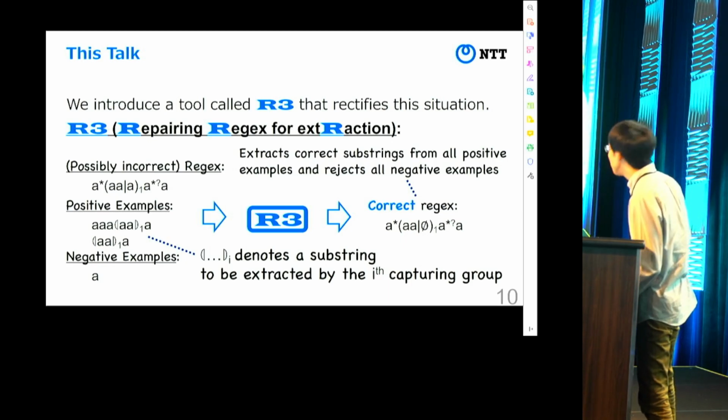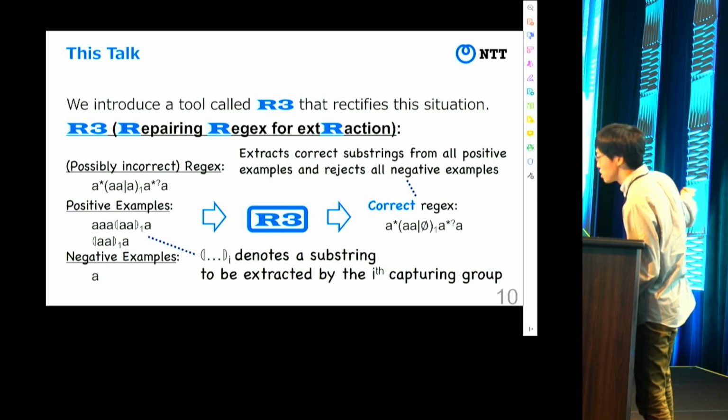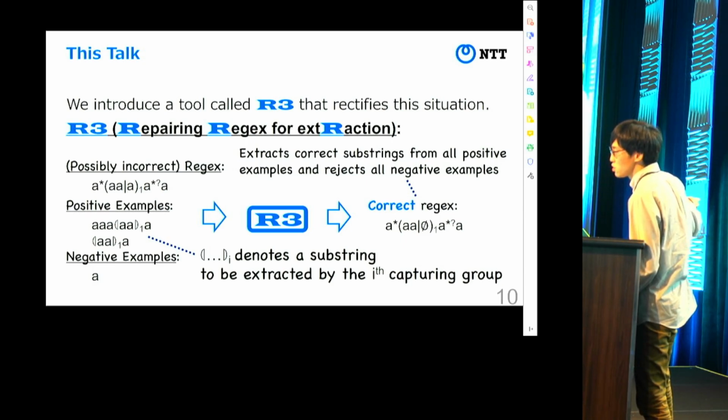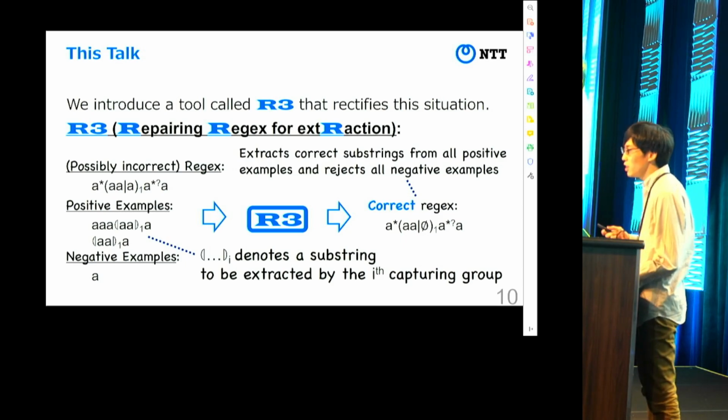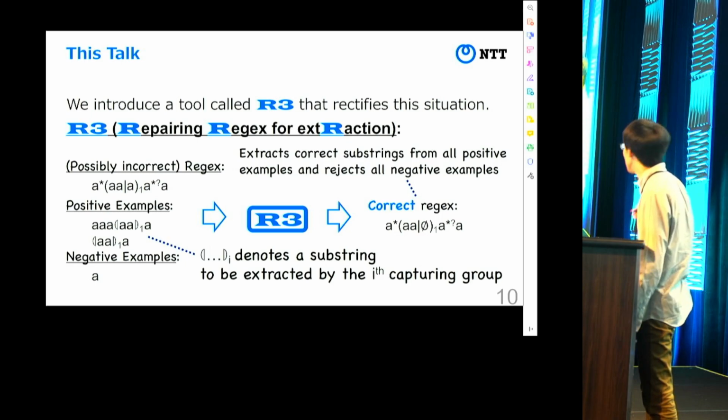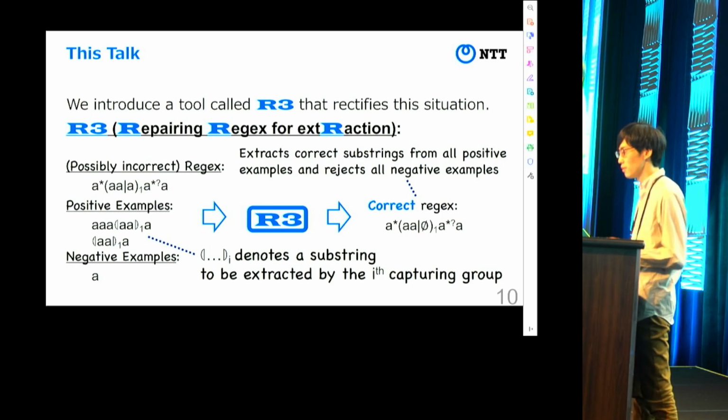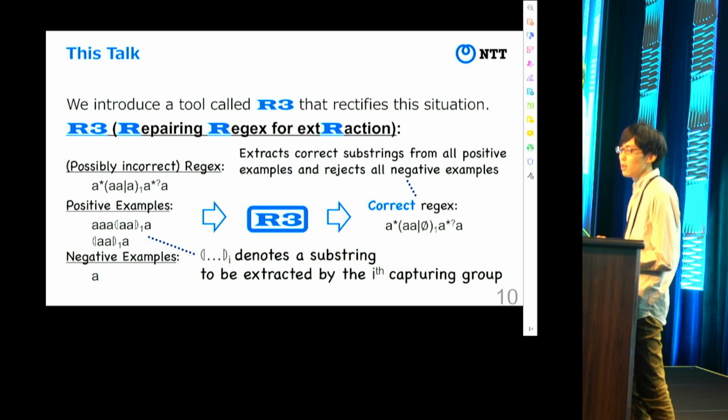For example, this positive example means that the regex that I want should accept the input string AAA, and it should also extract the substring AA from position 0 to 1 by the first capturing group. And a negative example is a string to be rejected.